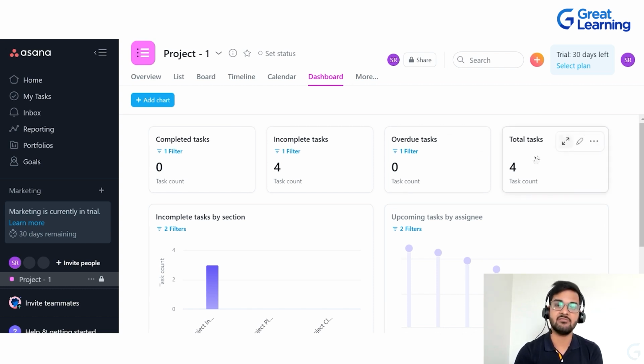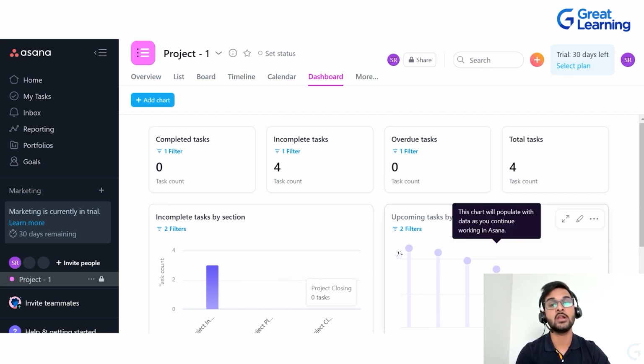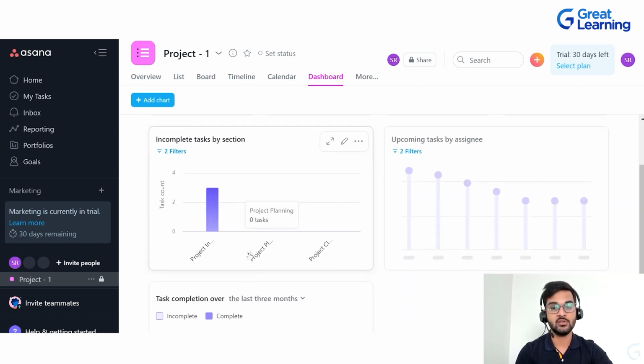If you click on the dashboard tab, you will be able to see how many total tasks you have and the number of completed tasks. As of now, we have not completed any task, and that is why it is showing us 0. Incomplete tasks shows us 4 because we have a total of 4 tasks and we have not completed any. Overdue tasks are again 0, and you will also be able to see a large number of graphs. You can change the colors and the features by customizing and configuring them according to your needs as well.